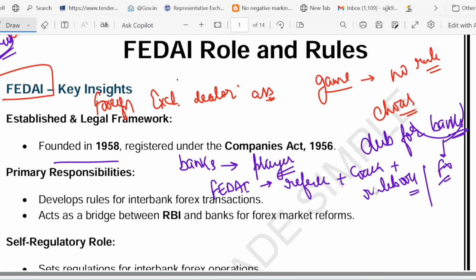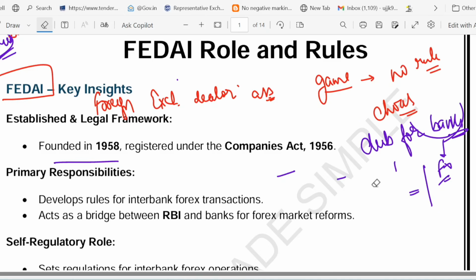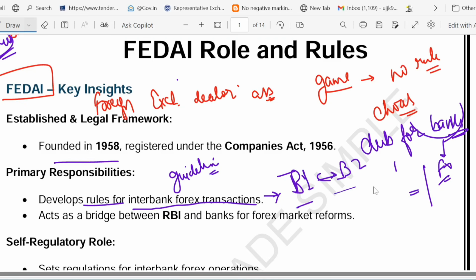Now the question is, what are the primary responsibilities of FEDAI? Have a look at what FEDAI does. First of all, it is a rule maker for forex. It sets guidelines for interbank forex transactions. What is the meaning of interbank forex transaction? When two banks trade currency with each other. So this is bank 1 and this is bank 2 and they are trading currency with each other. This is called an interbank forex transaction.